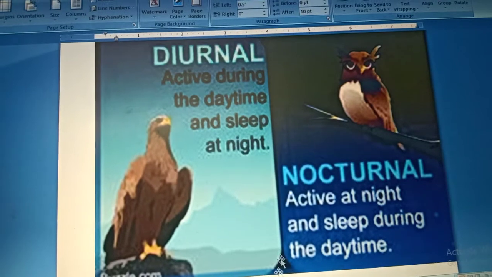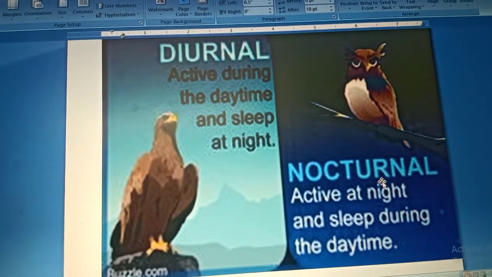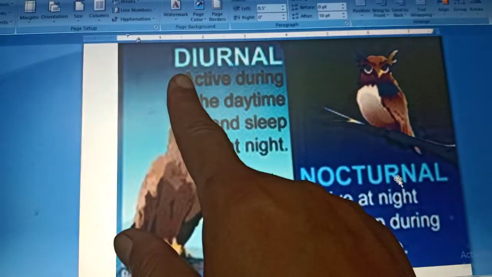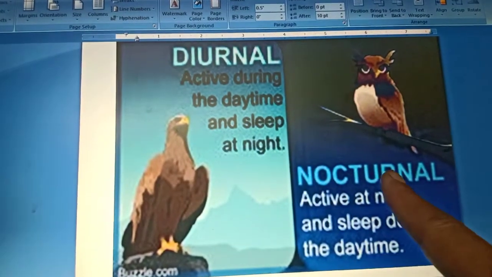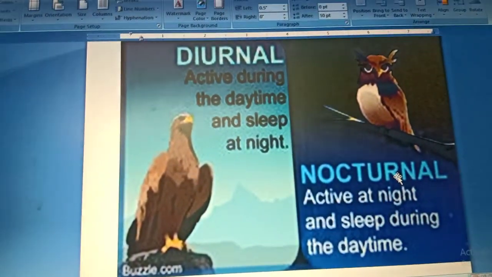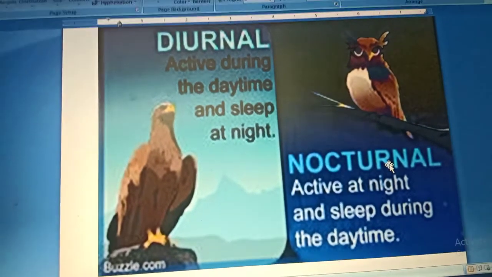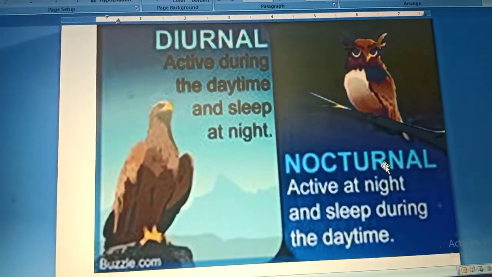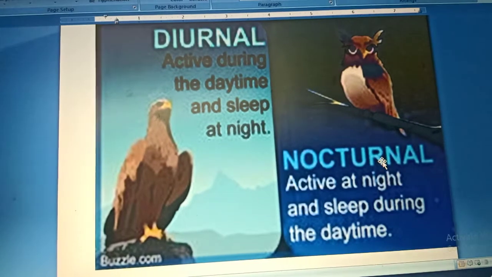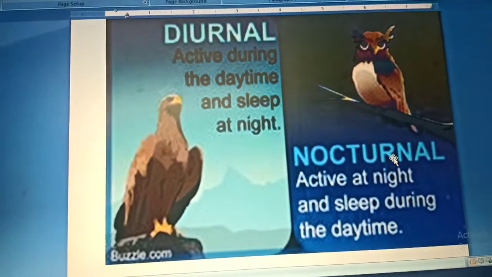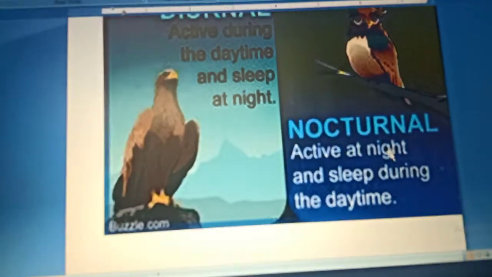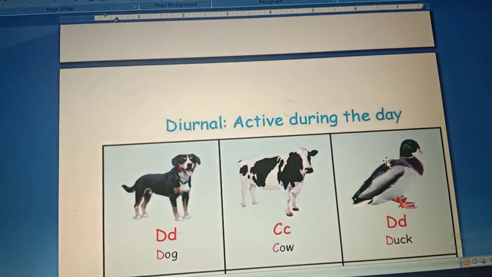All right, so these are two terms, diurnal and nocturnal. D means day, nocturnal means night. The creatures which are active during the day are called diurnals. The creatures which are active during the night are called nocturnals. Now let's see the examples.